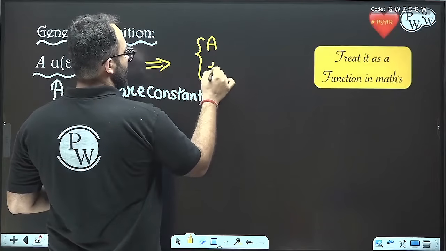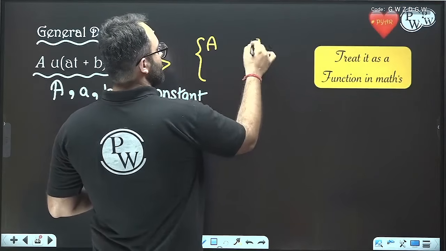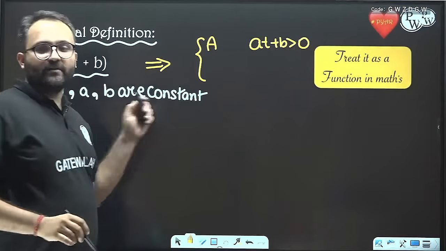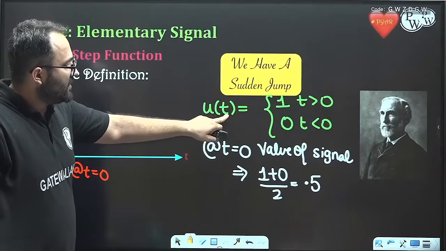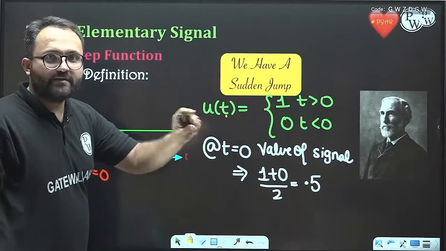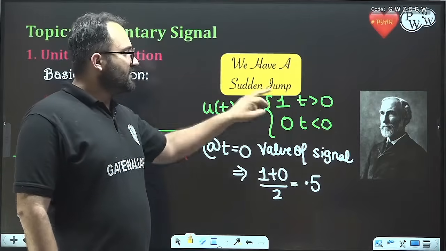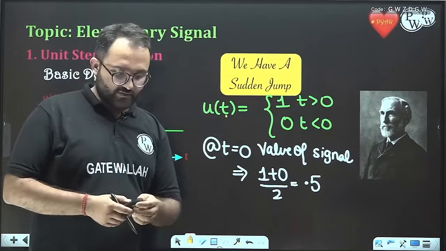It will be A when at plus b is greater than 0. Where is this definition coming from? When the term inside the bracket is t, then u(t) is equal to 1 when t is greater than 0 and 0 when t is less than 0.